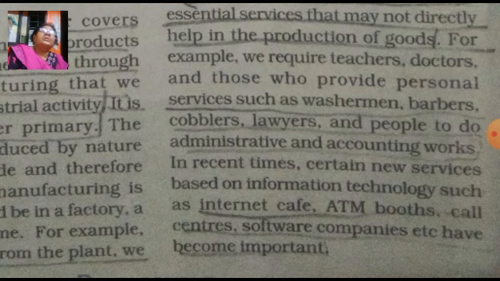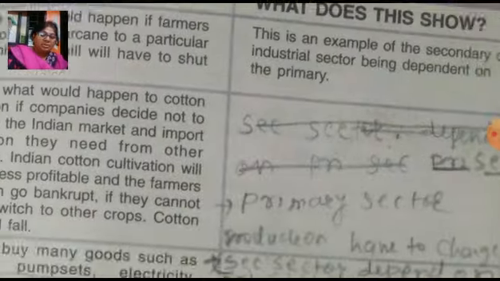In recent times, certain new services based on information technology have come up in this sector. It is the fastest growing activity of this sector, such as internet cafes, ATM booths, call centers, software companies, etc. All these are important parts of this tertiary sector. Are you clear till here? This is on page number 20 of your textbooks.